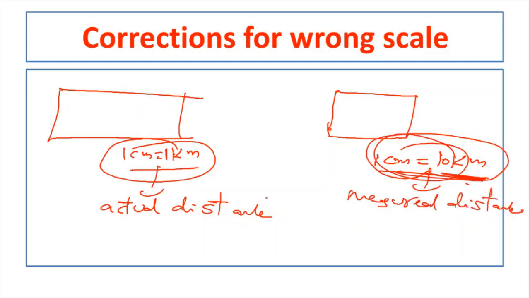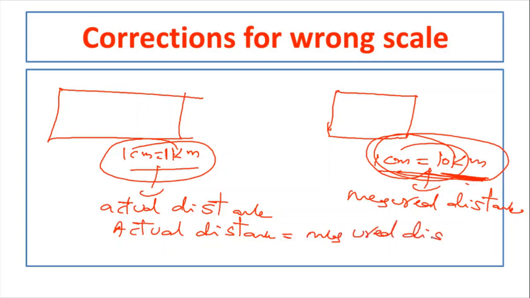Now in this case, if you know the measured distance, how do you determine the actual distance? Let us see that. Actual distance equals measured distance into RF of wrong scale divided by RF of actual scale. RF of wrong scale divided by RF of actual scale.